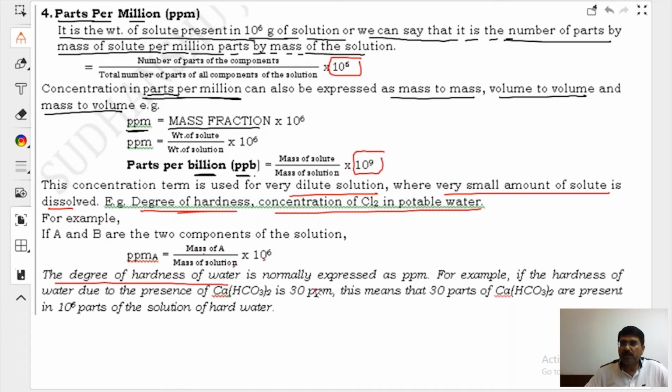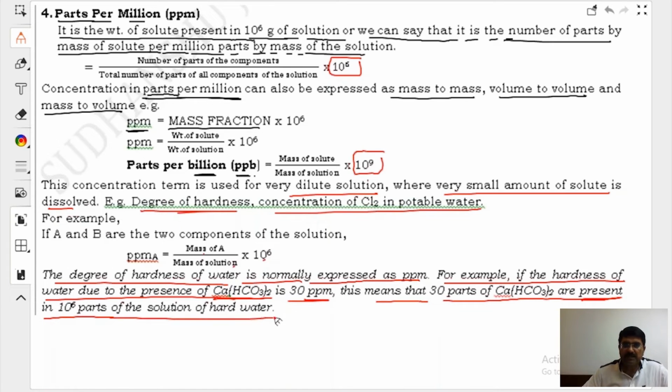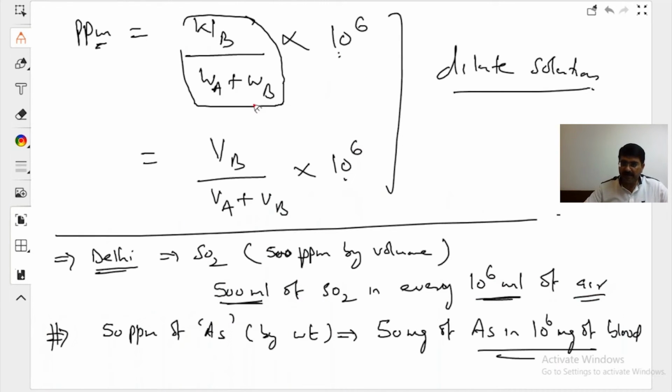The degree of hardness of water is just how hard the water is. By hard water we mean water which does not produce lather with soap, expressed in ppm. For example, if the hardness of water due to presence of calcium bicarbonate is 30 ppm, this means that 30 parts of calcium bicarbonate are present in 10 to the power 6 parts of solution of hard water. So parts per million is weight of a component divided by total weight into 10 to the power 6.